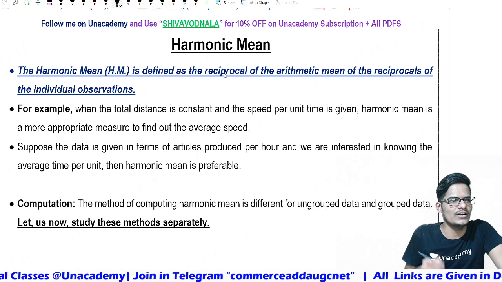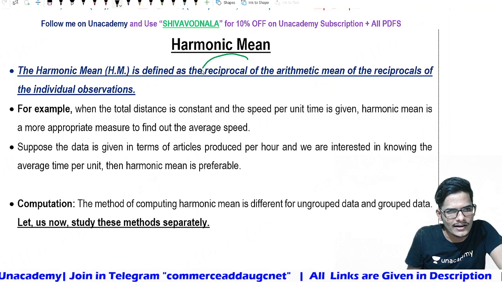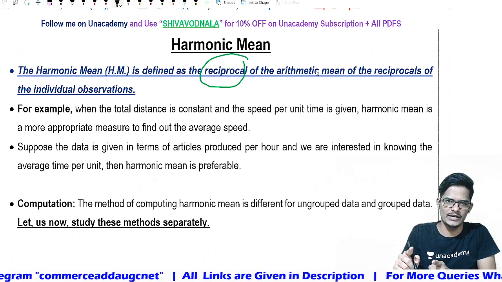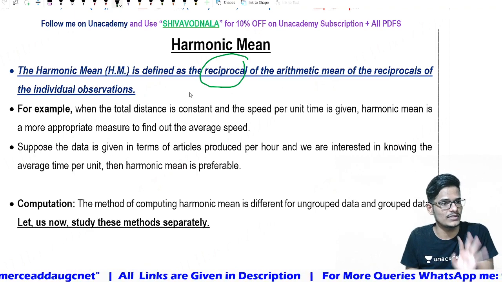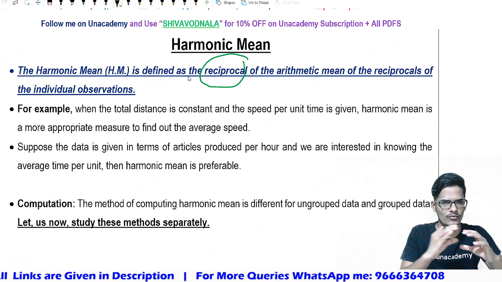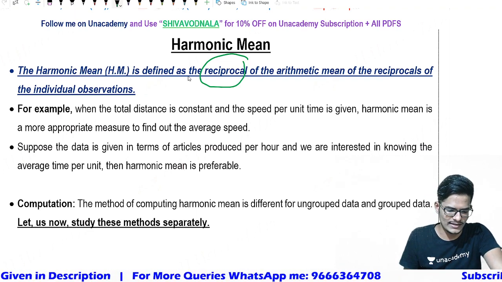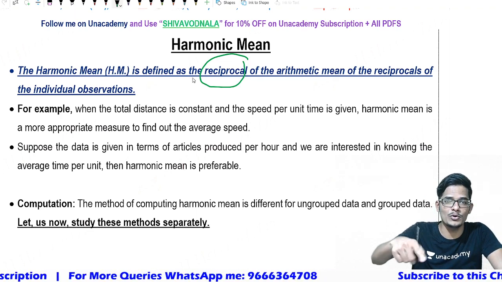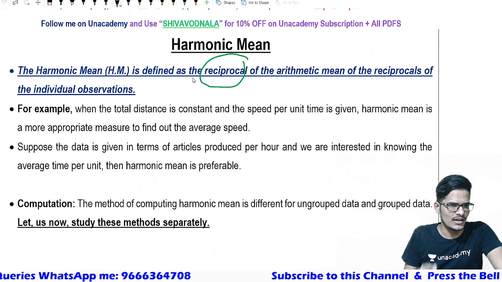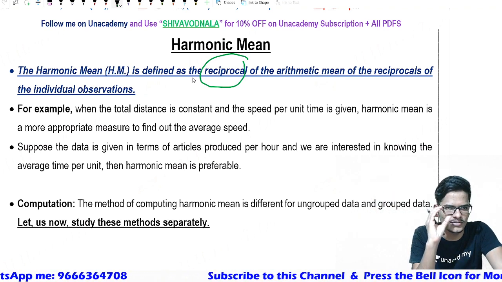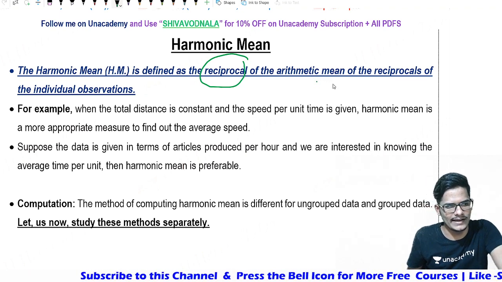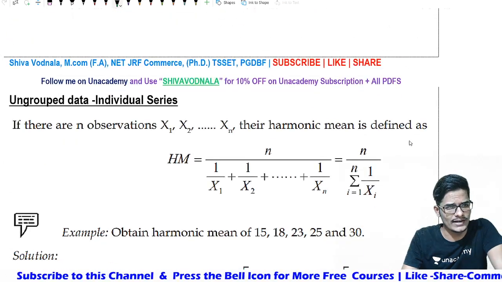The harmonic mean definition is looking like this: a reciprocal of the arithmetic mean of the reciprocals of the individual observation. So this I will represent in one formula form so that you can understand in a better way. This is the clear cut definition of the harmonic mean. Let us try to understand.